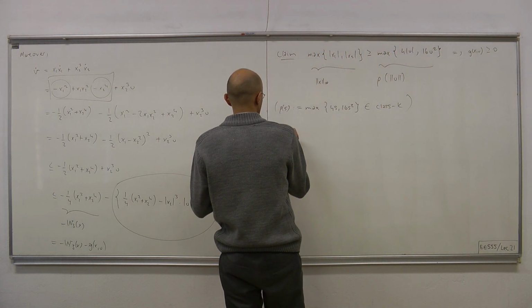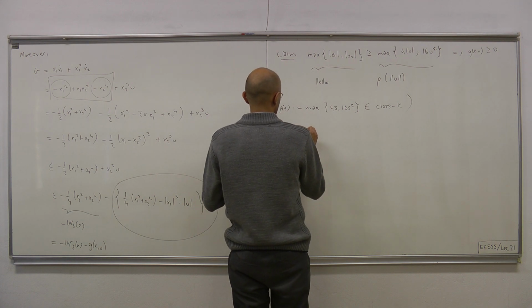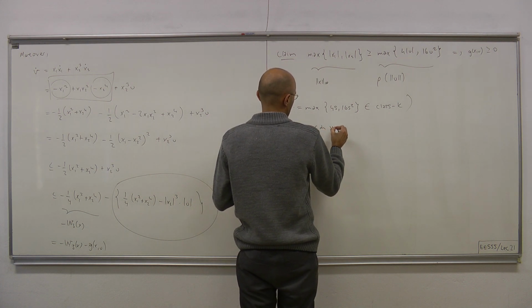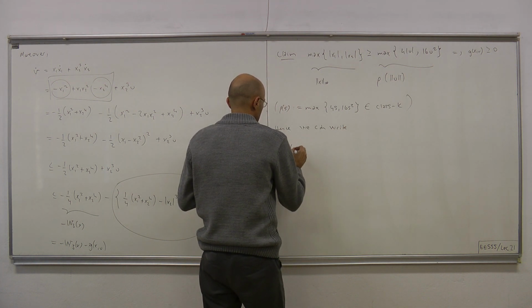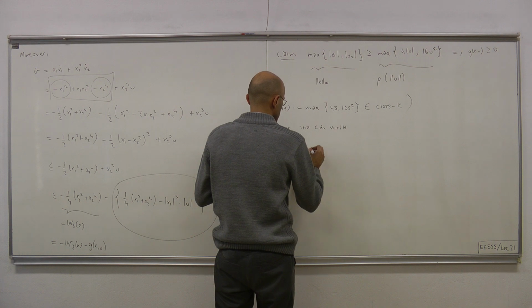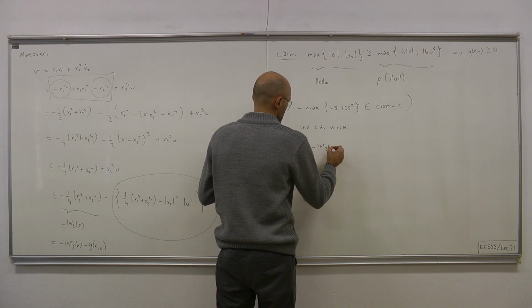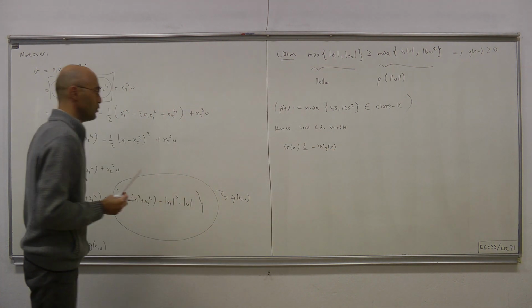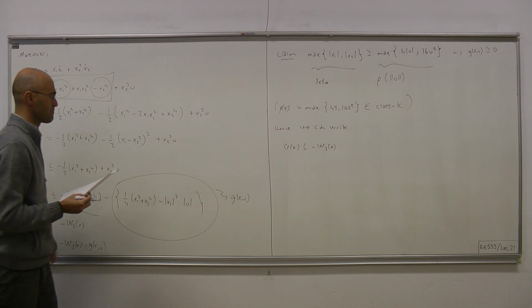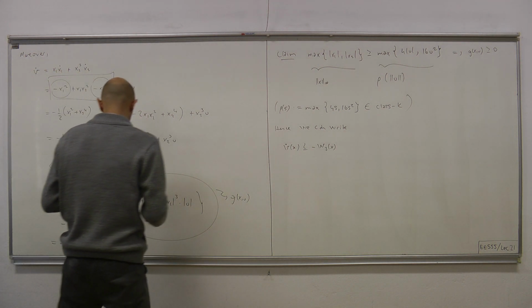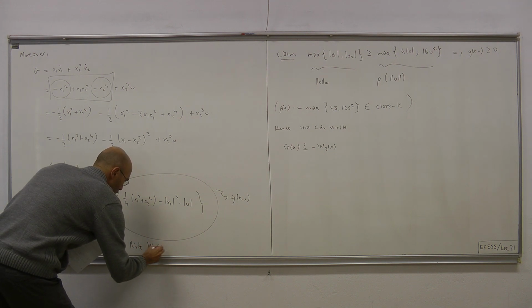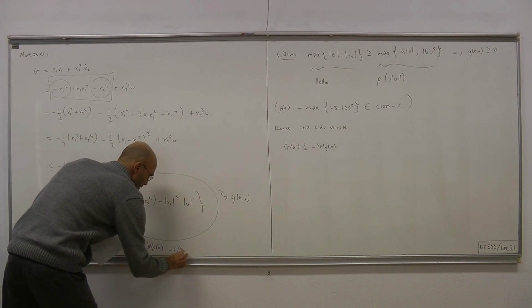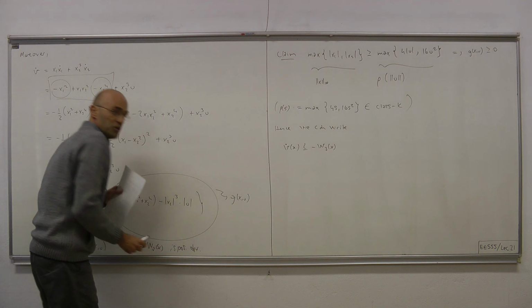Hence, we can write it. V dot of x is less than or equal to minus w3 of x. Note that w3 of x is positive definite.